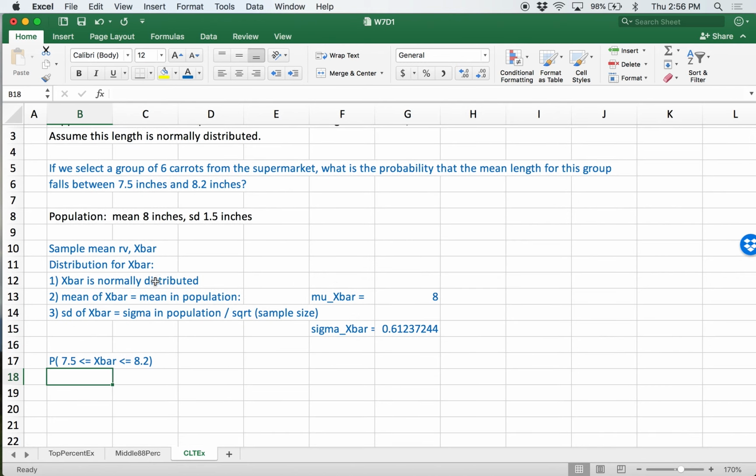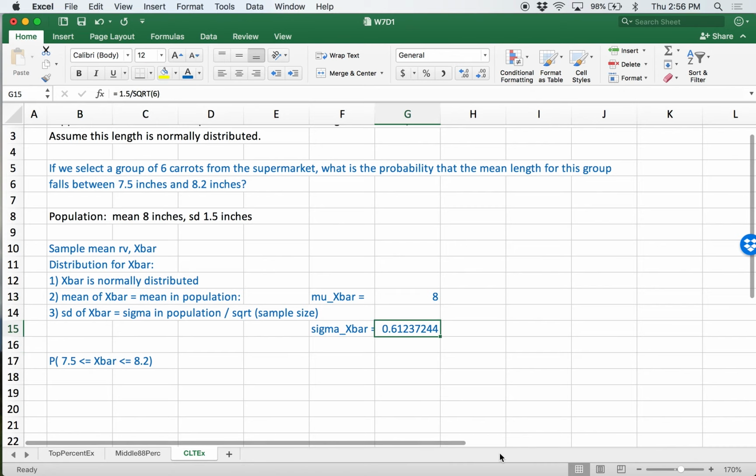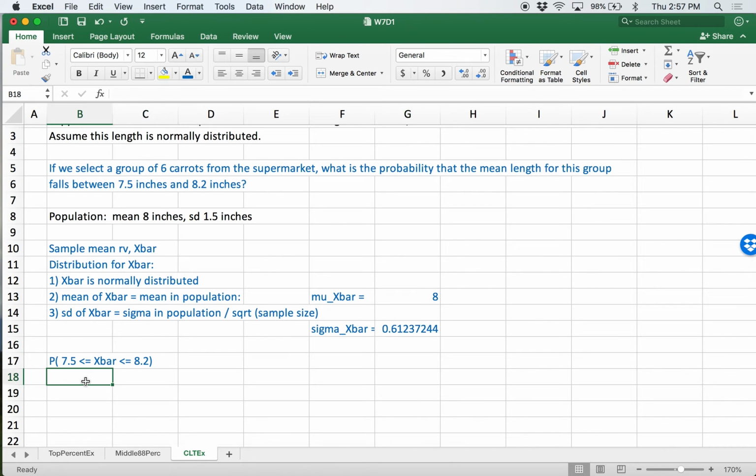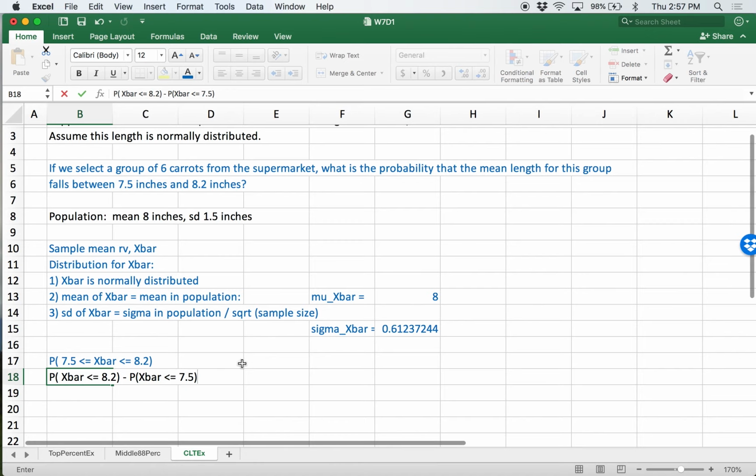But we know that this variable is normally distributed. We have a mean and we have a standard deviation, so we can use our usual approach. We can think of this as the probability x bar is less than or equal to 8.2, subtracting the probability x bar is less than or equal to 7.5.